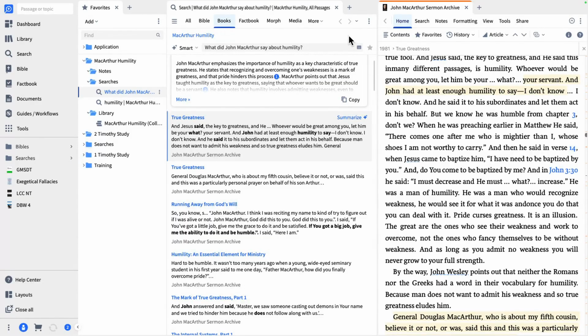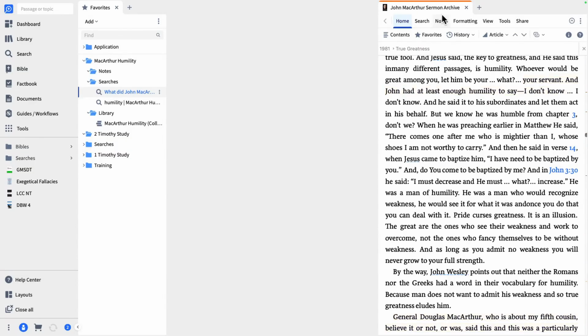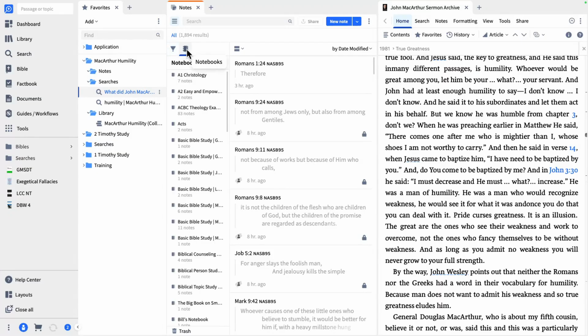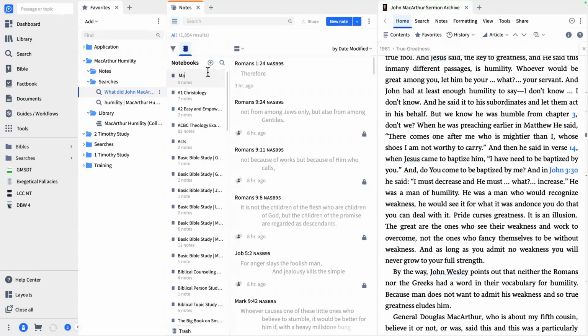All right, so let's go in. We're going to create, and I'll close my search here, and we are going to open up our notes tool. And inside my notes tool, I want to create a notebook. My notebooks are going to house all the notes that I take inside my resources that pertain to this subject. So I want to create a new notebook. There are two tools here in the sidebar in your notes tool. One of them is notebooks. We're going to click on the plus sign, and we are going to name this, very creatively once again, MacArthur Humility.